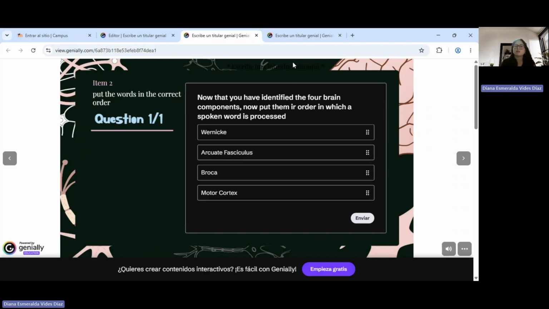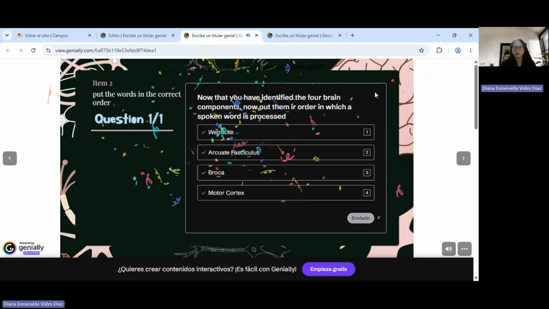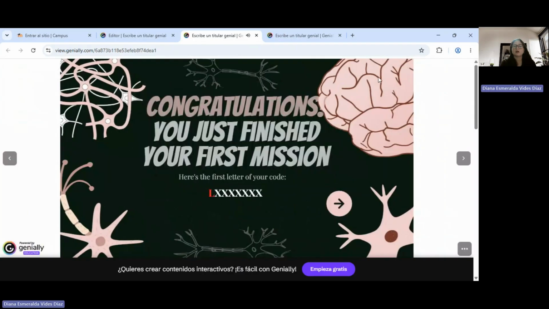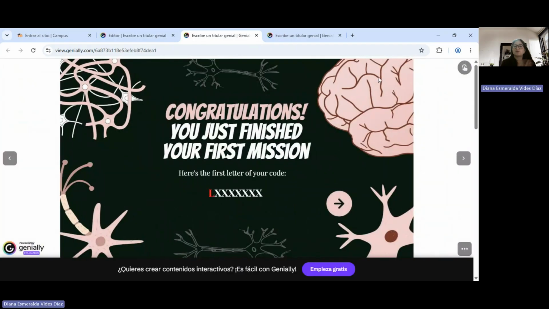And after that, the third one is the broca. Why? Because after the arcuate fasciculus sends that message to the broca, it starts to produce language. And after that, we have the motor cortex, which is in charge of producing language, but now physically. This is in charge of sending the message to move to our muscles, like our jaw, or tongue, or larynx. So let's send it, and it is correct. Now we have our first letter of our code, and it is an L. And let's remember this because we are going to use it at the end of the game, okay?